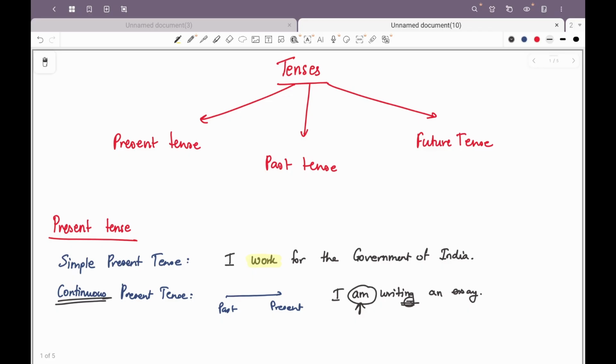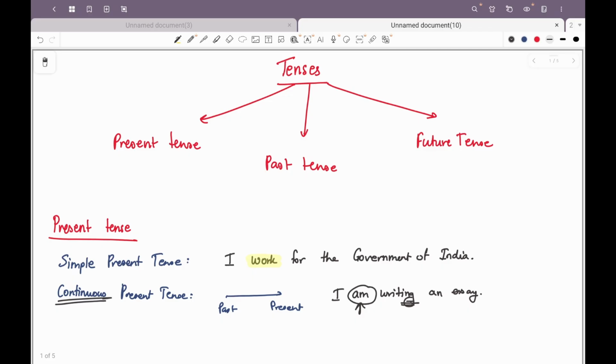Now, why will this be present continuous? Let us take a look at an example. Arun is planning to buy a gift for his mother, right? So in this case, he is currently planning an action that will happen in the future. So the action is happening right now, but the event is going to happen in the future. So referring to future plans, we will use the present continuous tense.